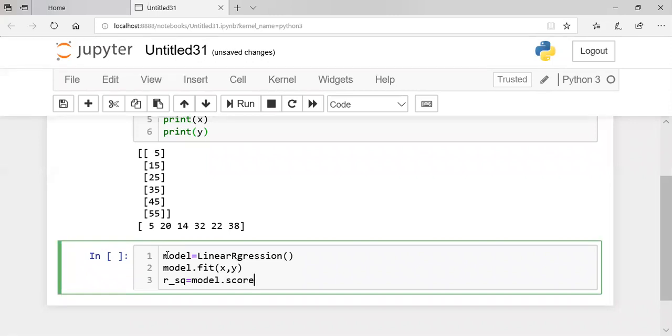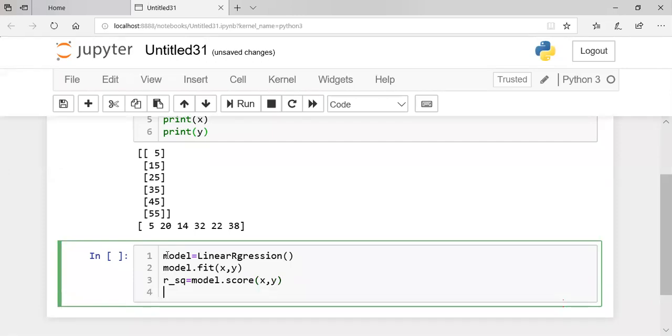So model.score with X and Y, and we want to print it, named as coefficient of determination.